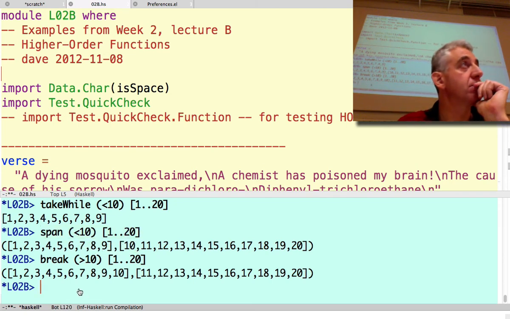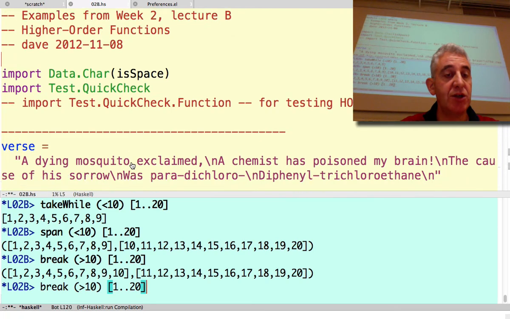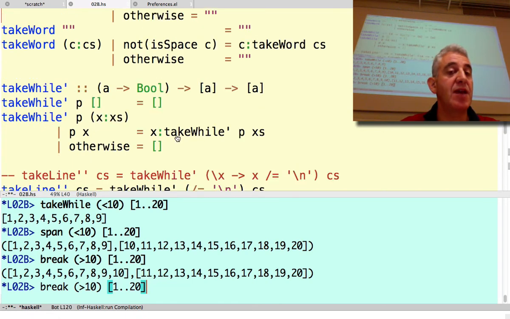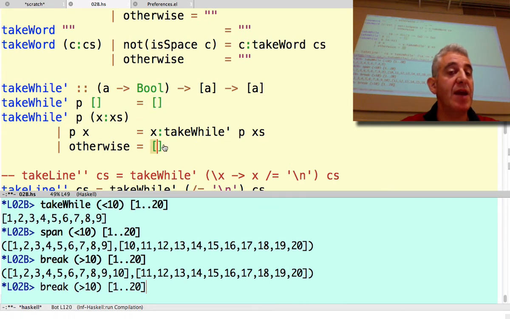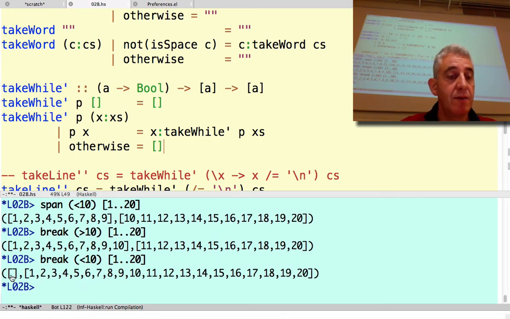What happens if we use span for greater than 10 and break for less than 10? Well, the question really then amounts to what happens when we do takeWhile for a predicate which is immediately false, or a predicate which is applied to the empty list. The result in both cases will be the empty list. So if we do break less than 10, there are no elements.